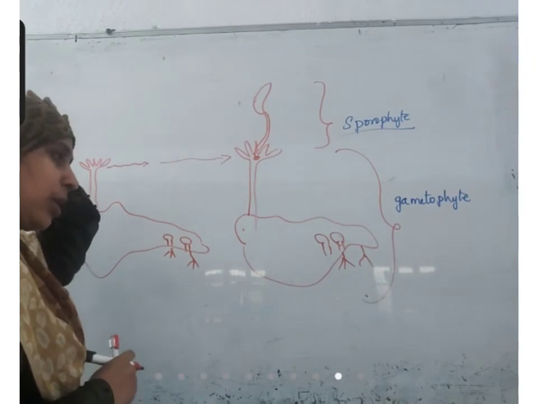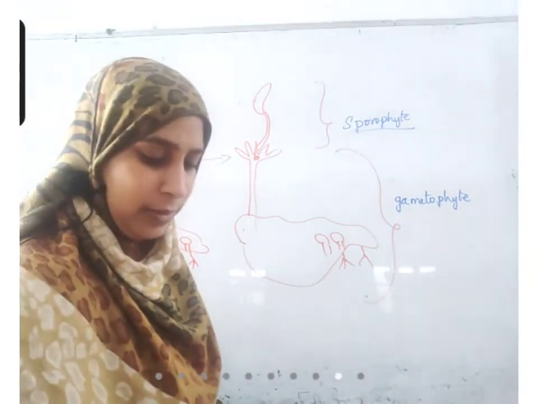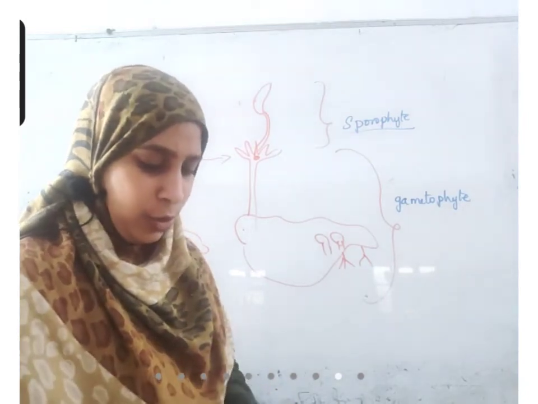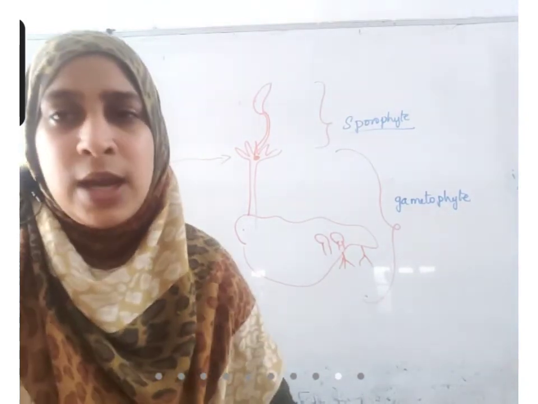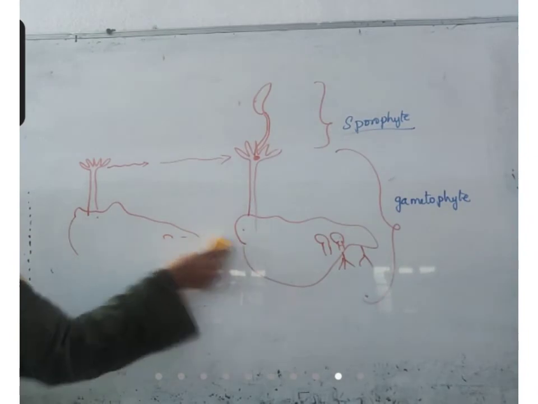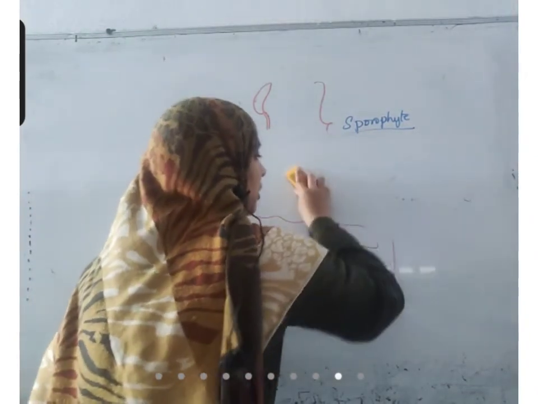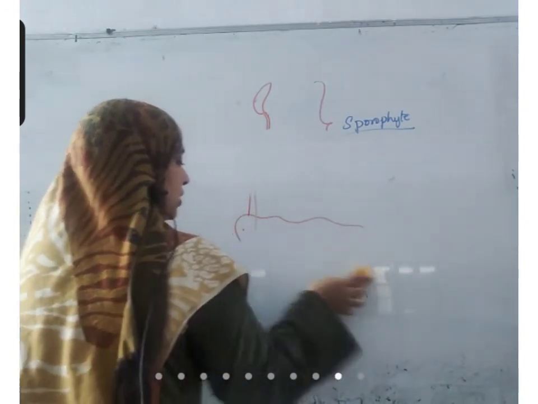So that is about the bryophytes, children. In bryophytes, there are liverworts and mosses. What is the difference between liverworts and mosses? I told you the life cycle of liverworts now.